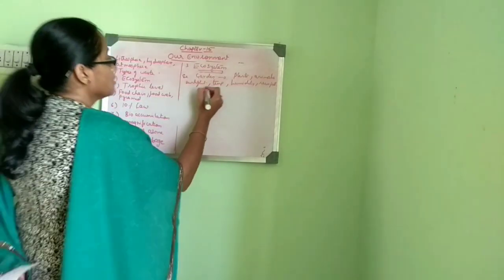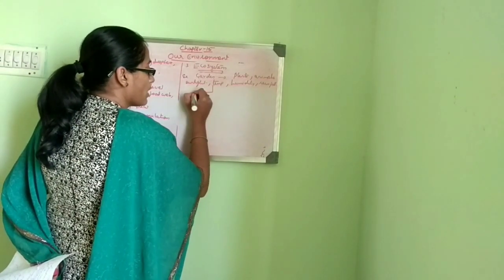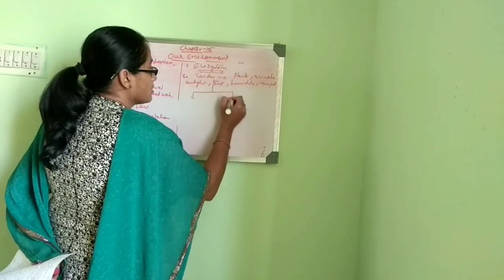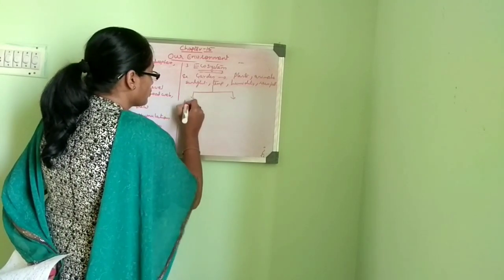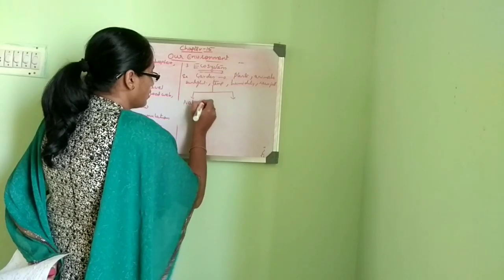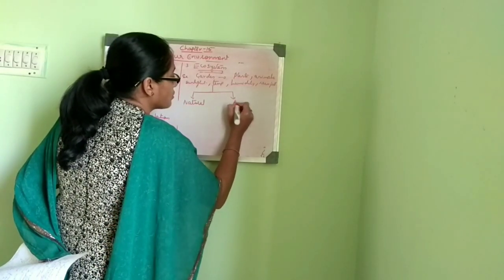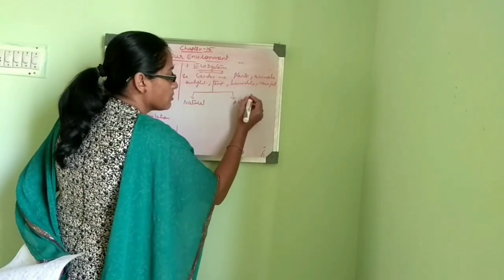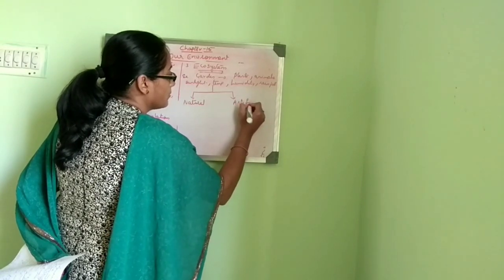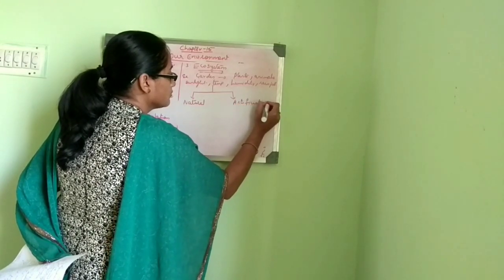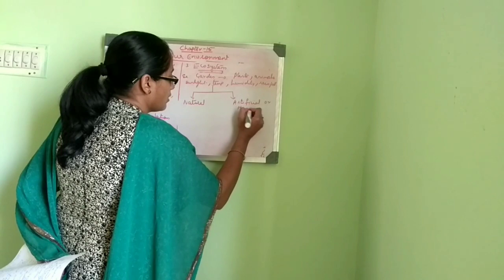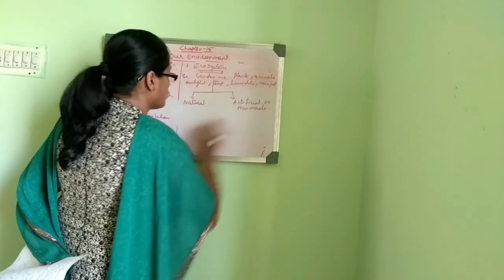This ecosystem can also be divided into two types, that is natural ecosystem and artificial, which can also be called man-made ecosystem.